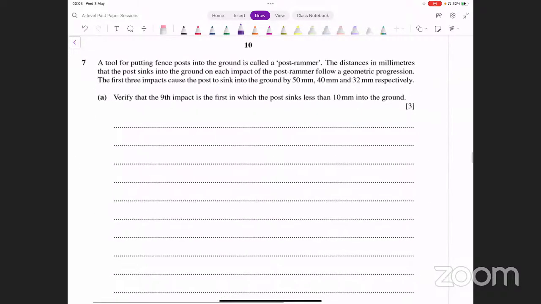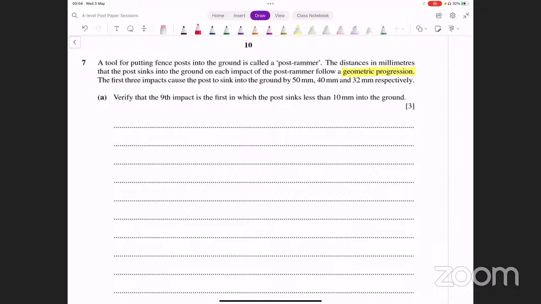Question number 7. So now this is what is this? This is APGP. It looks like that, yeah. So a tool for putting fence posts into the ground is called a post rammer. The distance in millimeters that the post sinks into the ground on each impact of the post rammer follows a geometric progression. The first 3 impacts cause the post to sink into the ground by 50, 40, and 32 respectively.